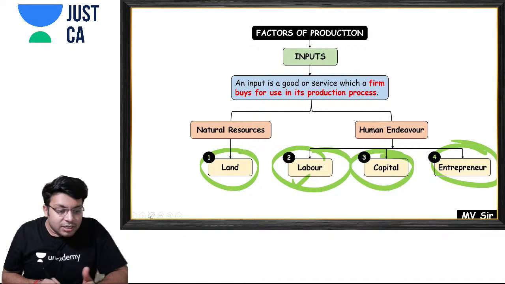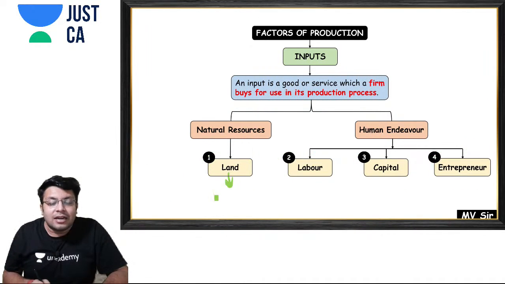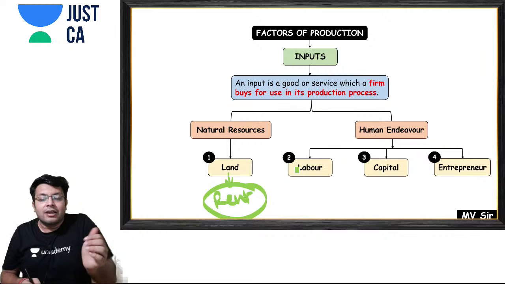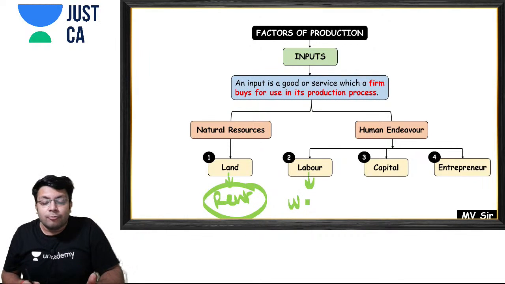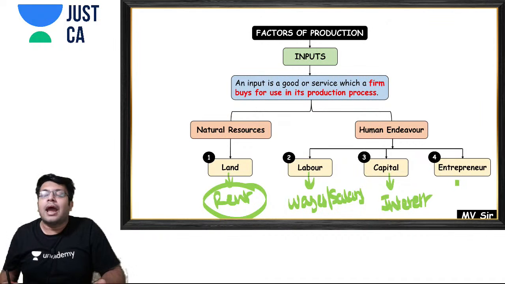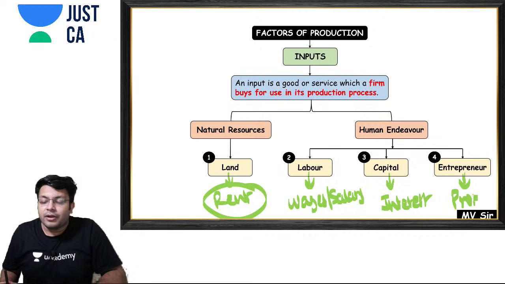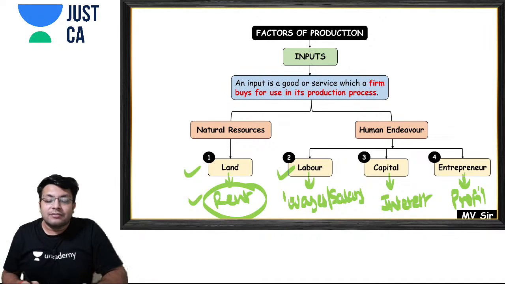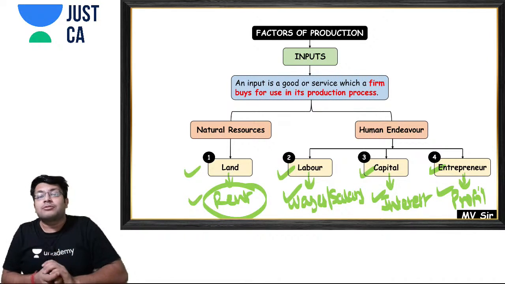Now generally we say that the factor income for land is rent. For using land we generally have to pay rent. Then for using labor we have to pay wages or salaries. And for using capital we have to pay interest. And what is the income which an entrepreneur earns? The income which the entrepreneur earns is profit. So these are the incomes which each factor of production earns: land gets rent, labor gets wages or salary, capital gets interest, and the entrepreneur earns profit.